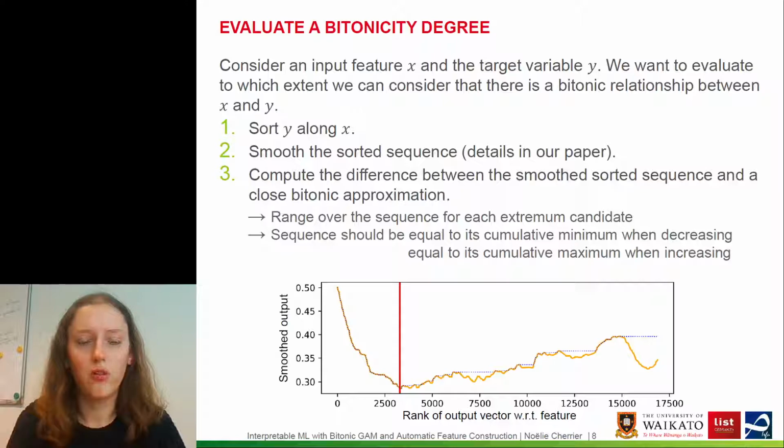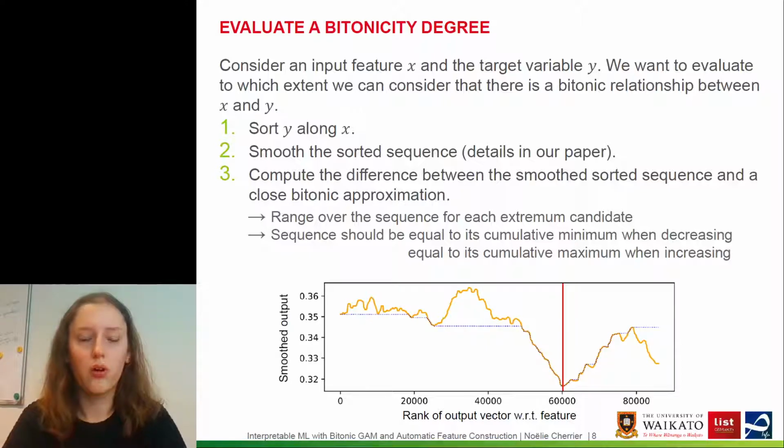In the example on the bottom, you have the smooth sorted feature as a yellow curve, as dotted blue you have the closest bitonic approximation, and the red vertical line displays the global minimum found by the algorithm.